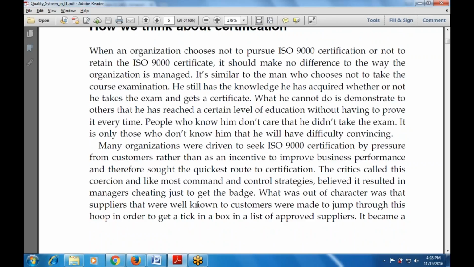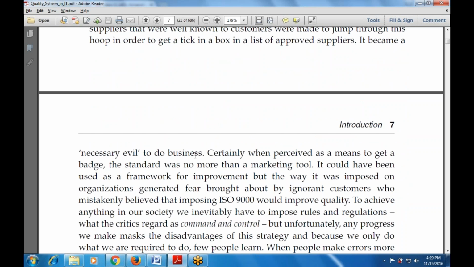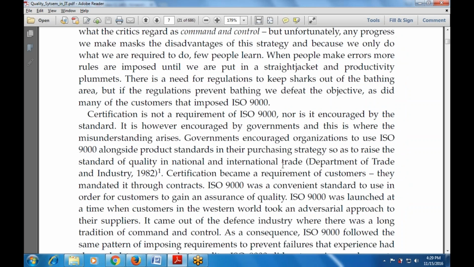And the critics note this coercion, and like most command and control strategies, it is believed to result in managers cheating just to get the badge. So what was out of order? The suppliers that were known to the customer were made to jump through this criteria. And it becomes necessary to be able to do business. And certainly, when perceived as a means to get a badge, the standard was no more than a marketing tool used with command and control.